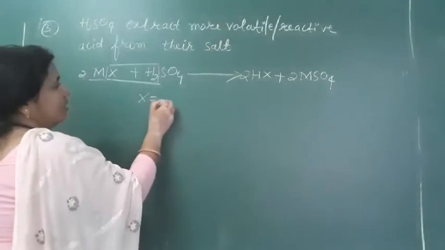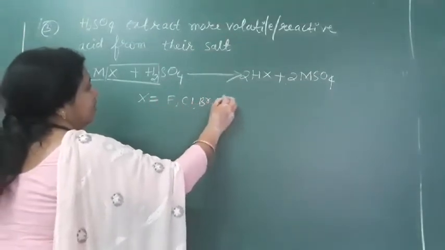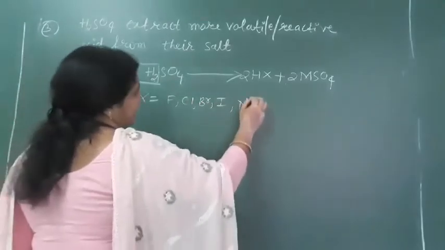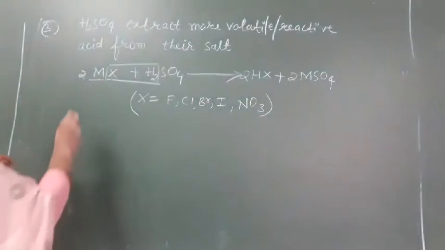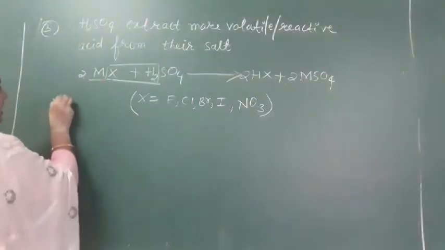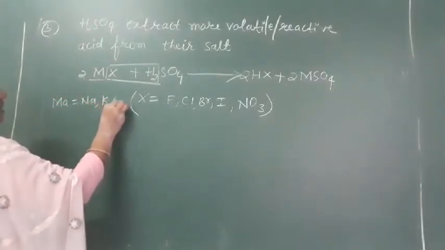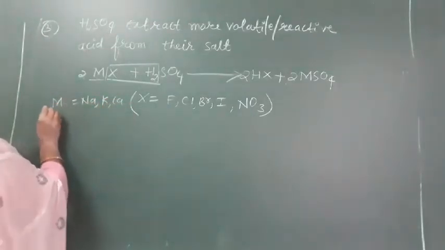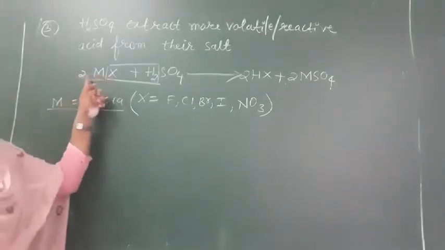This X will be a halide, fluorine, chlorine, bromine, iodine, or it may be nitrate. And M here is an alkali metal, either sodium, potassium, calcium. So these are metal halides or metal nitrates.